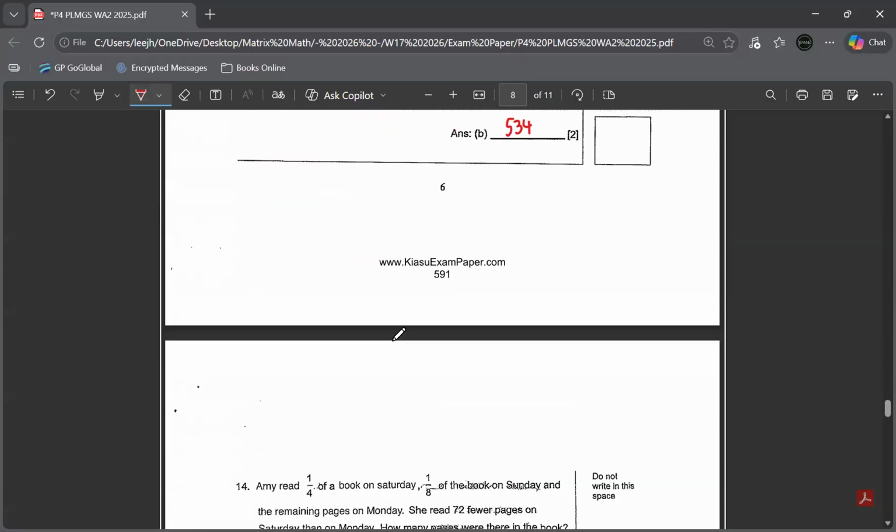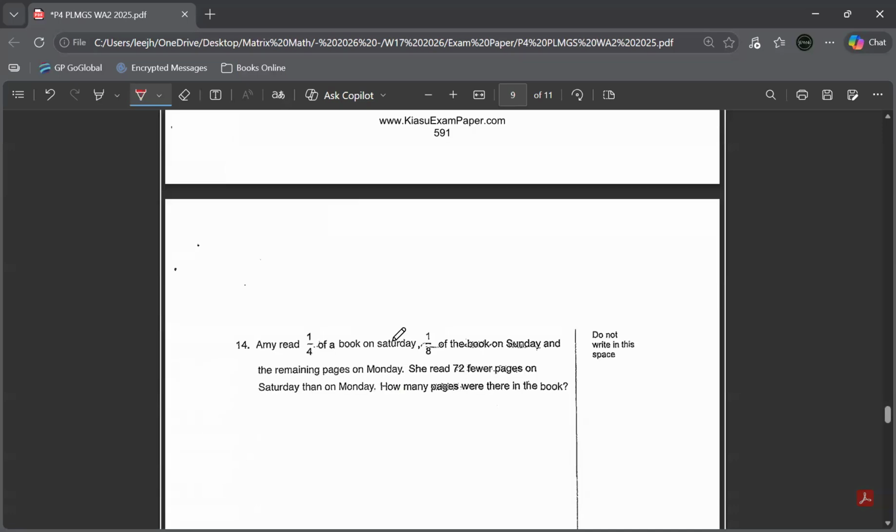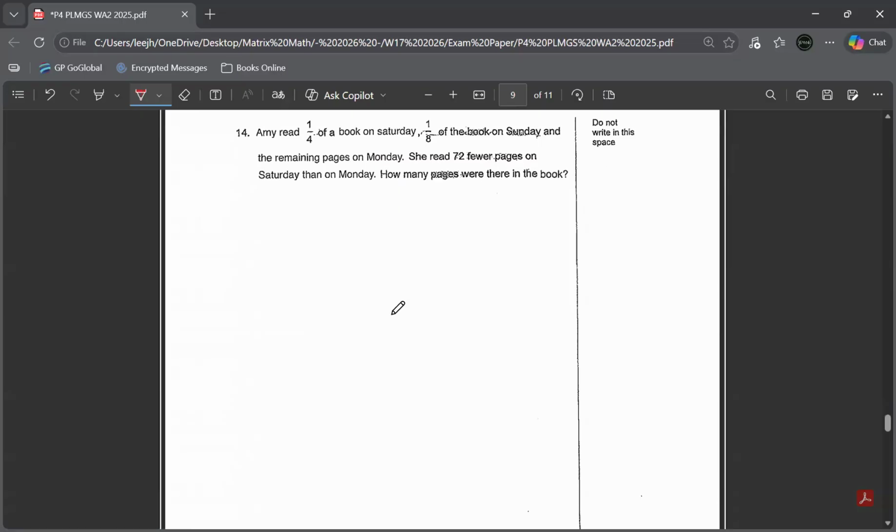Question number 14 now. Amy read 1/4 of a book on Saturday, 1/8 of the book on Sunday, and the remaining pages on Monday. She read 72 fewer pages on Saturday than on Monday. How many pages were there in the book? So we know the fraction for Saturday.